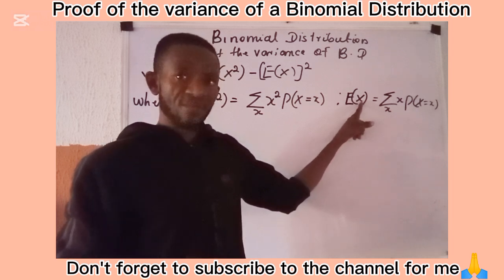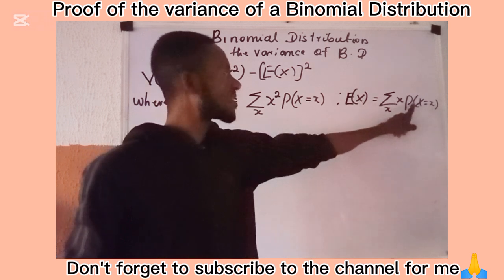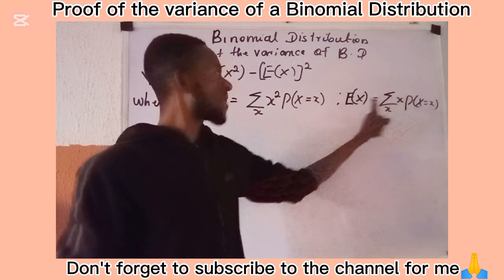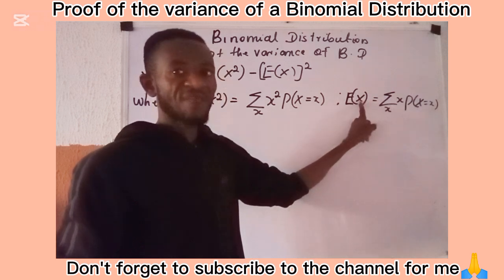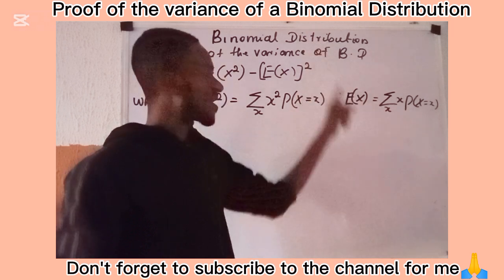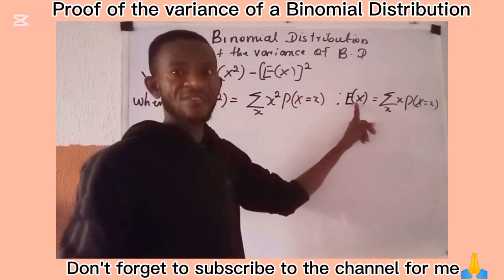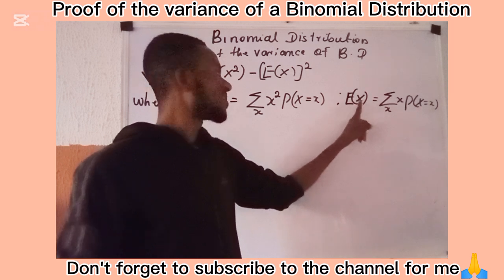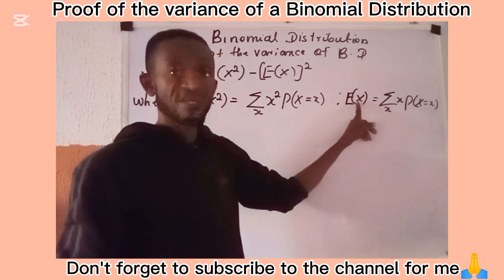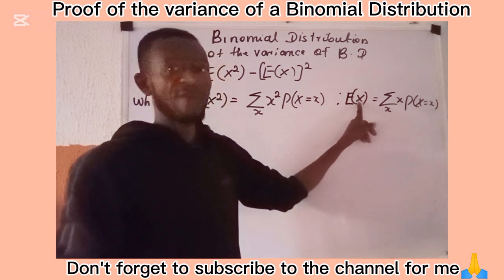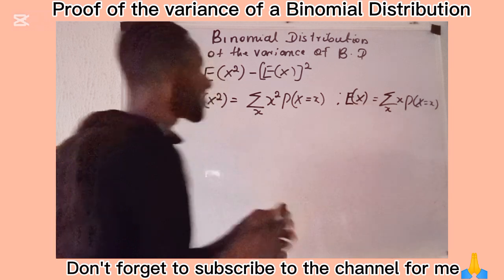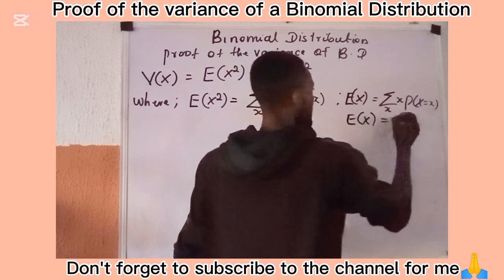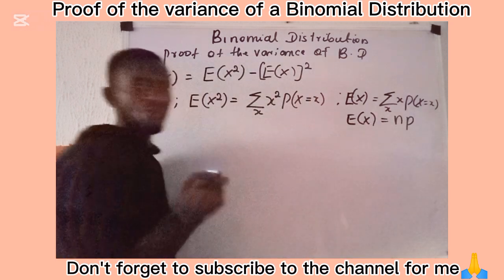When we proved this in our last class, or if you still have a problem on how to arrive at the expected value of a binomial distribution, we recommend that you revisit our class on YouTube tagged binomial distribution. You will see how easy we made finding the expected value of a binomial distribution in that class. There we concluded that E of X is given as np. If you go to that class, you are going to confirm it.